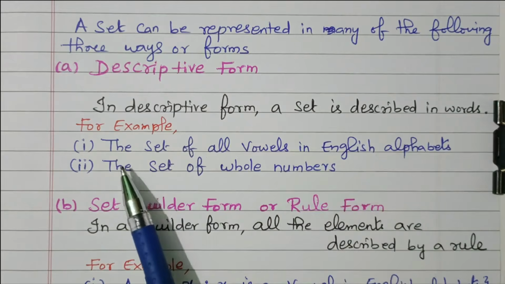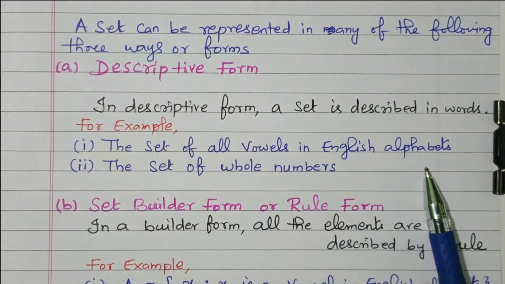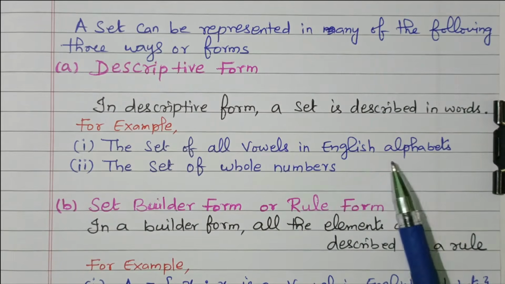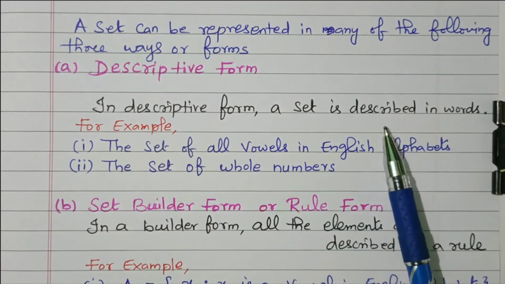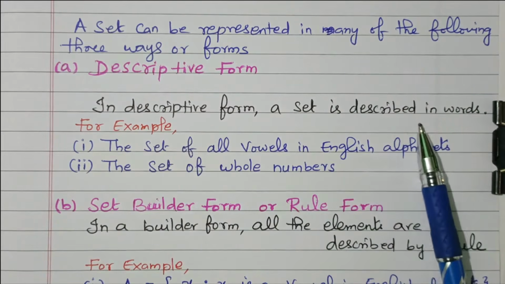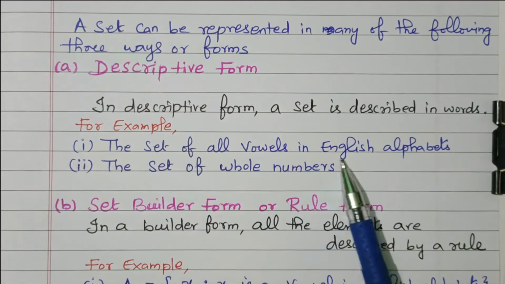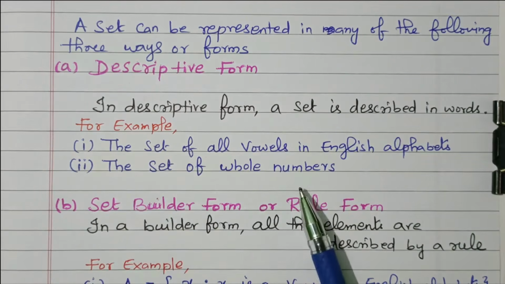What is the example? First example, the set of all vowels in the English alphabet. The vowels are not given, but the sentence is clearly given in descriptive words. The second example is the set of whole numbers.